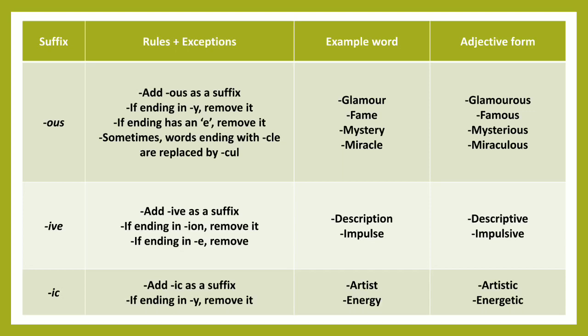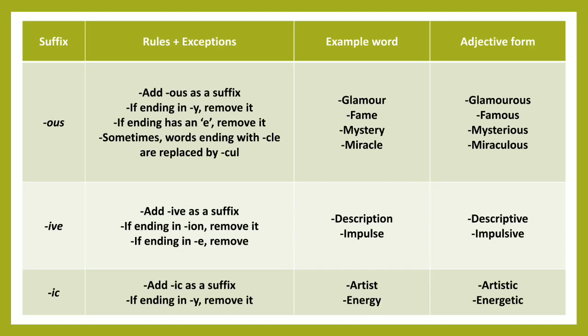Here you can see the y is omitted, and in place of y, we have used I. Sometimes words ending with cle are replaced by cu. For example, miracle, miraculous.